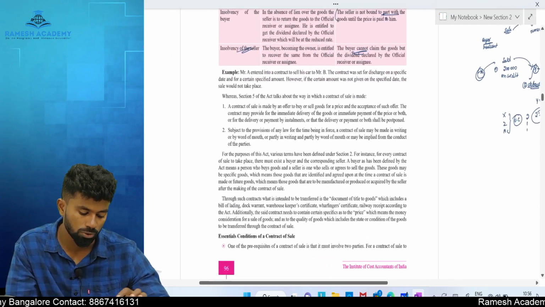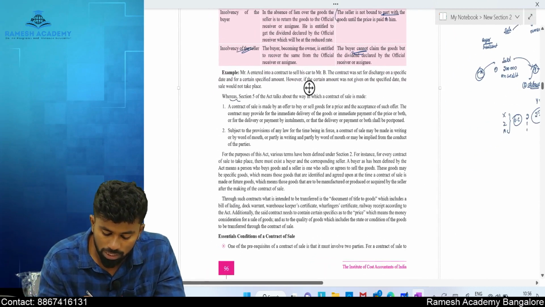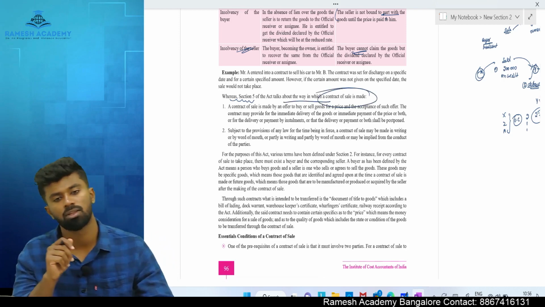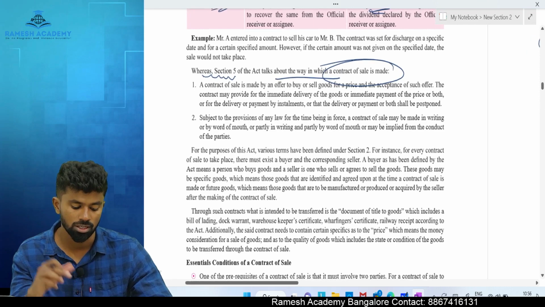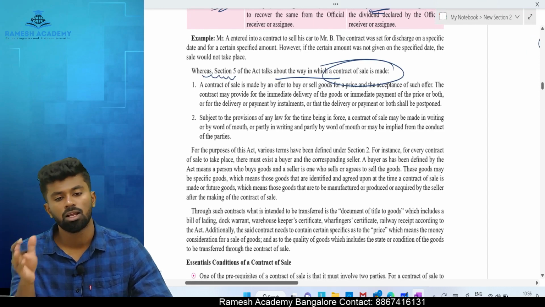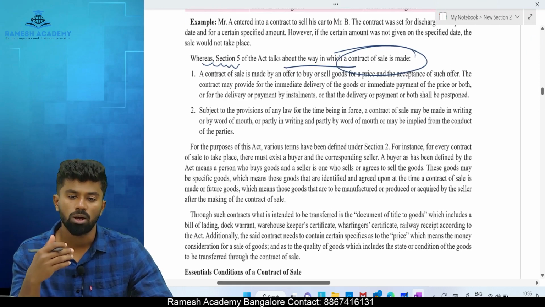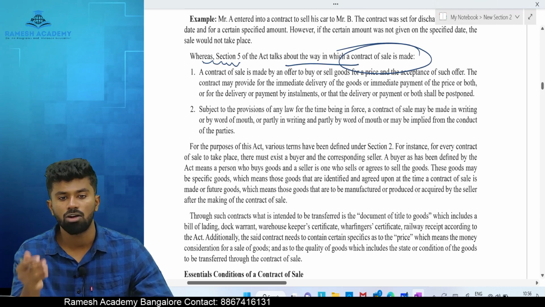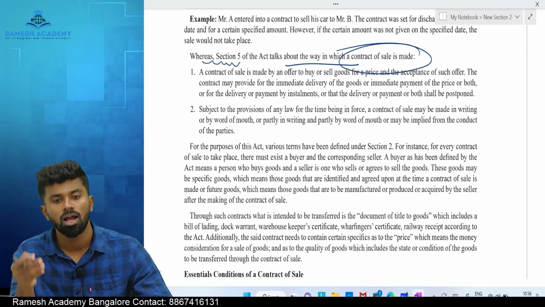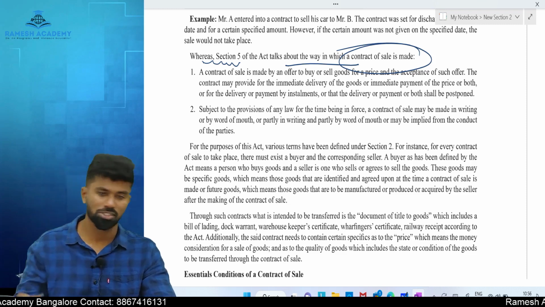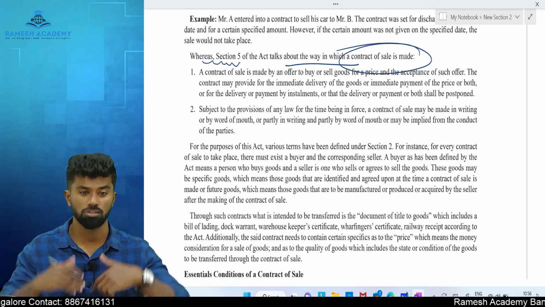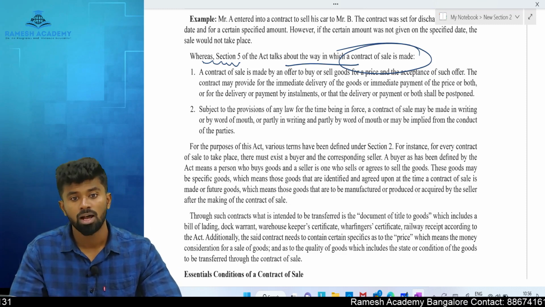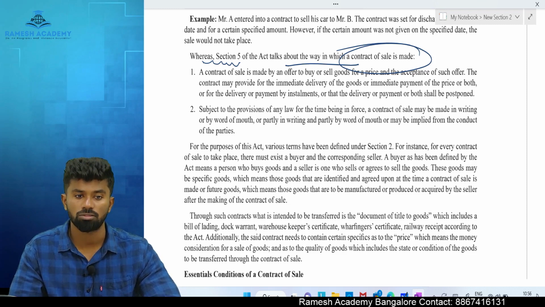Section number 4. Section number 5 provides the provision with respect to how the contract of sale is made. The formalities of contract. See, every contract of sale comes into existence when one person offers to sell or offers to buy, and the same is accepted by the other person. So when one person offers to buy or sell and the other person accepts to buy or sell, there is a contract of what?